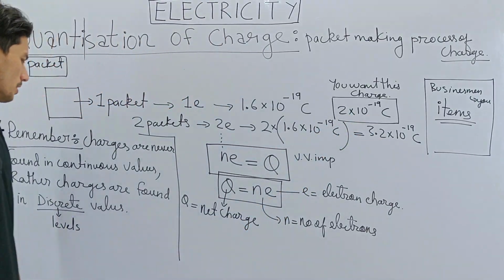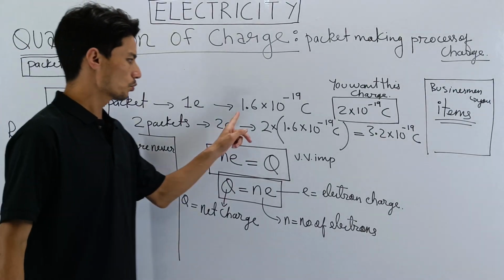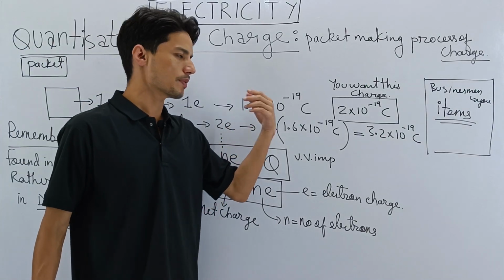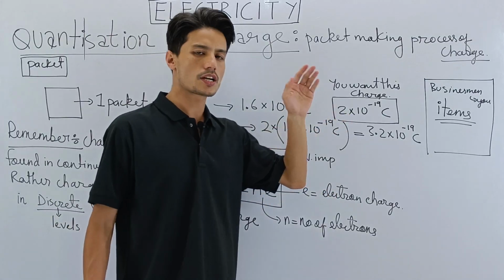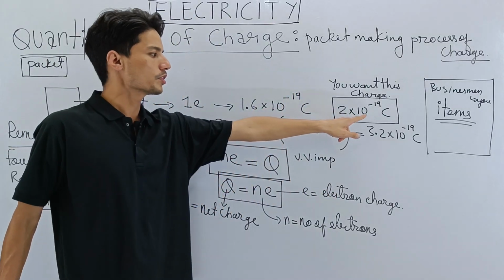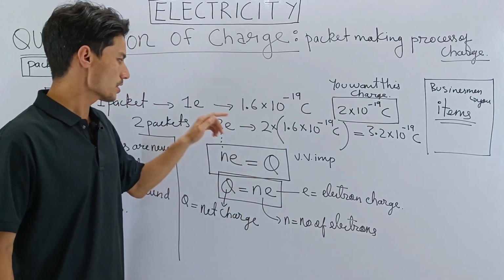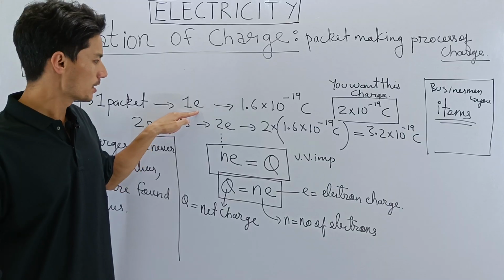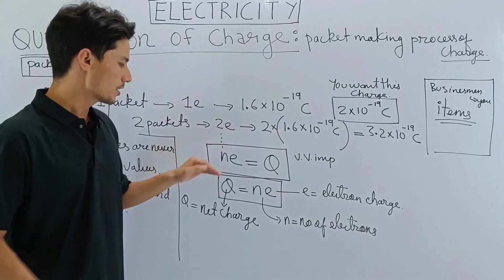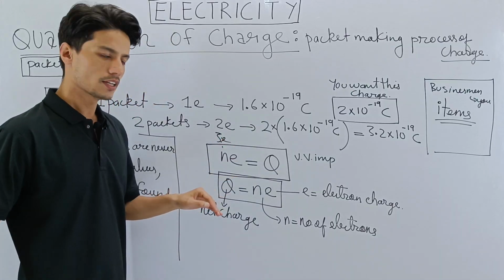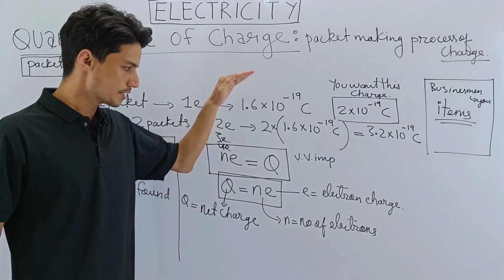So if you're asking for 2 into 10 to the power minus 19 charge, you will never get it. Why? Because charges are never found in continuous values. Like you got 1.6, then you're expecting 2, 3, 4 like that. No, you'll never get it. They always occur in discrete values. That means levels are there. So this is the 1 electron charge level, then 2 electron charge, another level, then 3 electron charge, another level, then 4, 5, 6 electron charge, like that. There are levels.